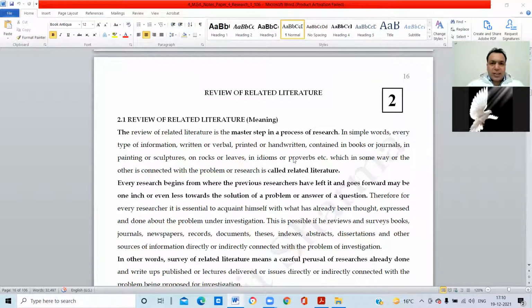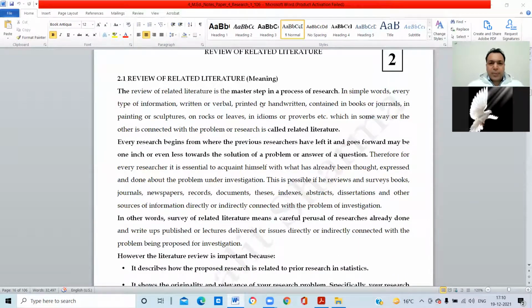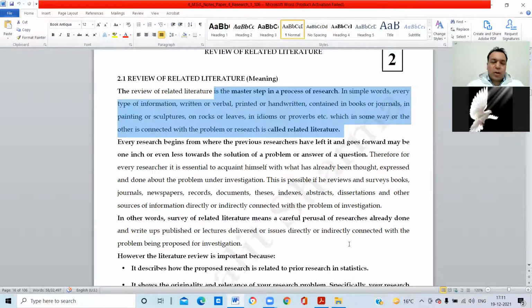Review of related literature is the master step in any process of research. It is a master step because, in simple words, every type of information, written or verbal, printed or handwritten, contained in books, journals, paintings, sculptures, on rocks, on leaves, in idioms or proverbs, which in some way is connected with the problem of research, is called the related literature.